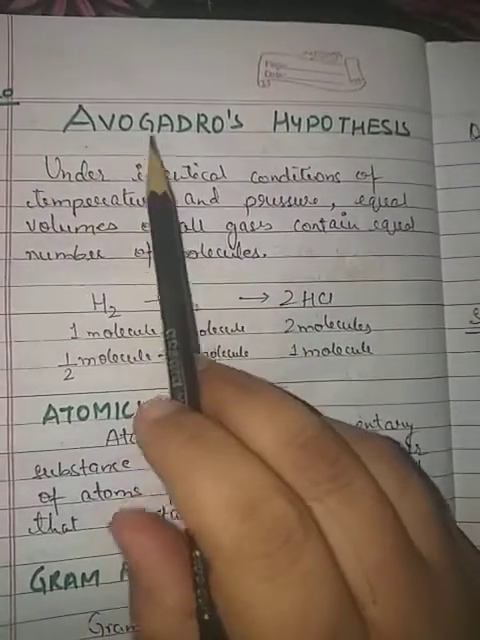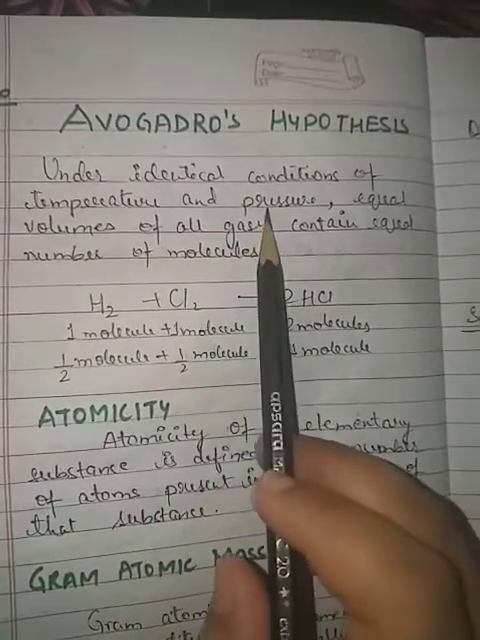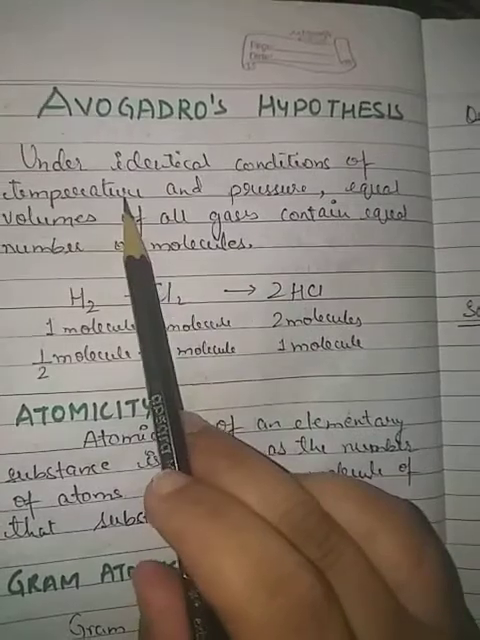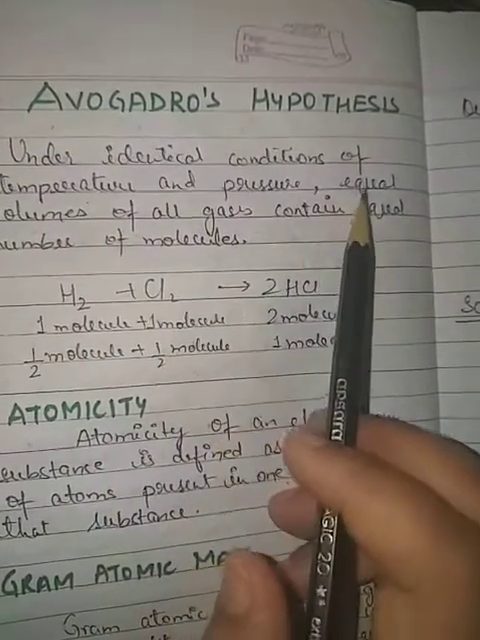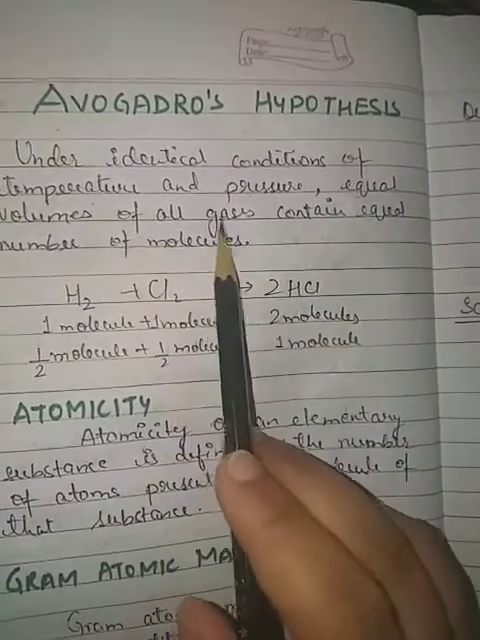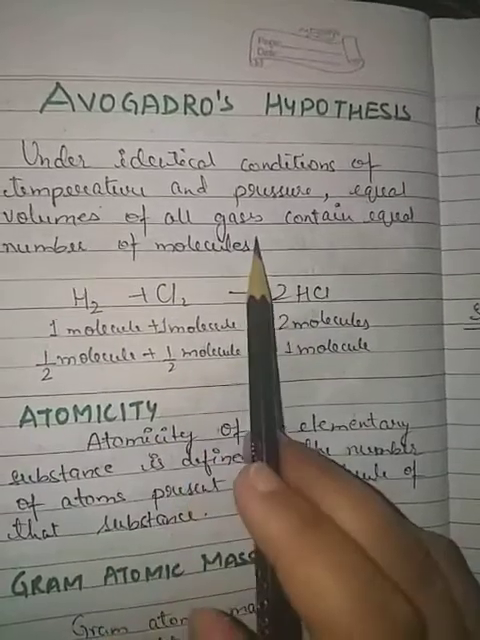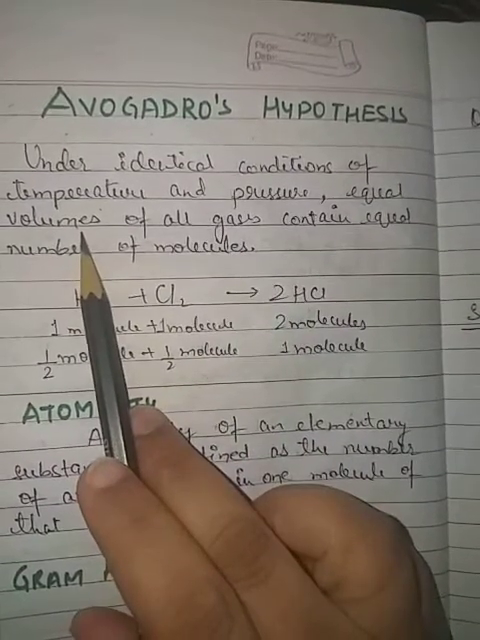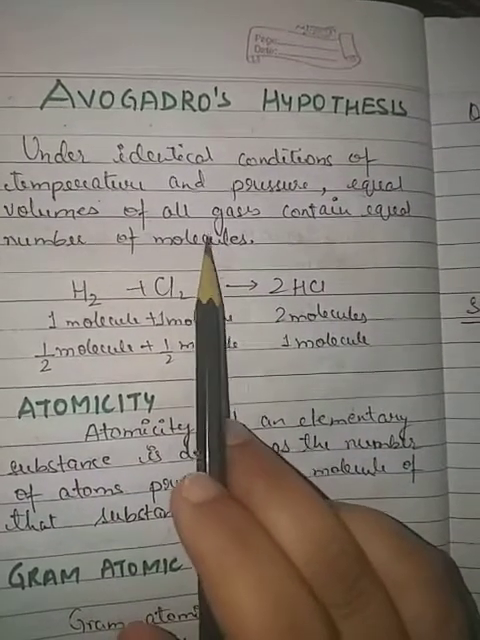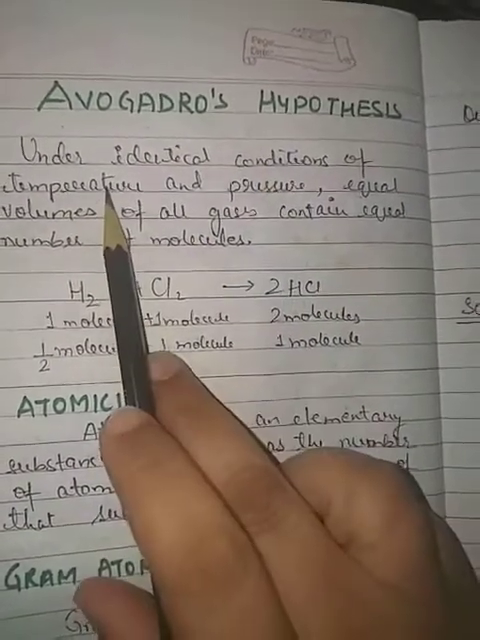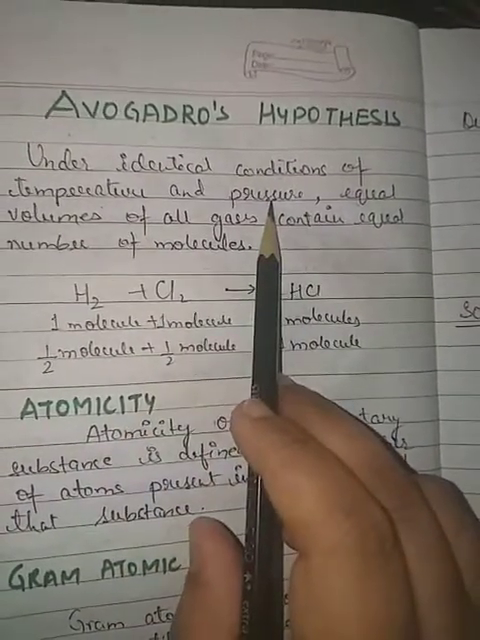Avogadro said that under identical conditions of temperature and pressure, equal volumes of all gases will contain an equal number of molecules. All the gases whose volume is equal will contain an equal number of molecules, but the condition is that identical temperature and pressure should be there.